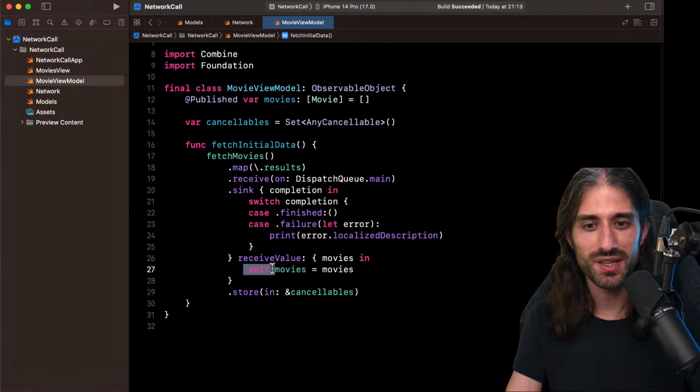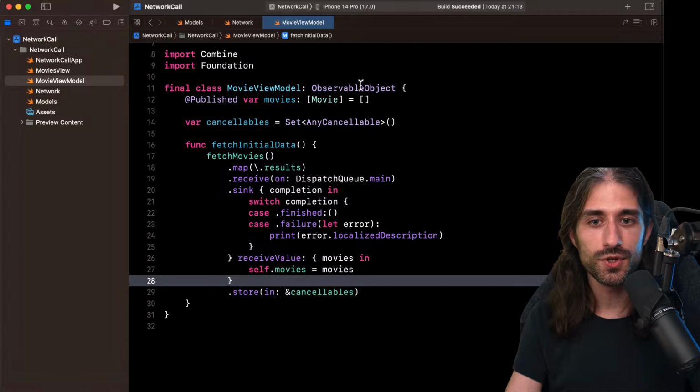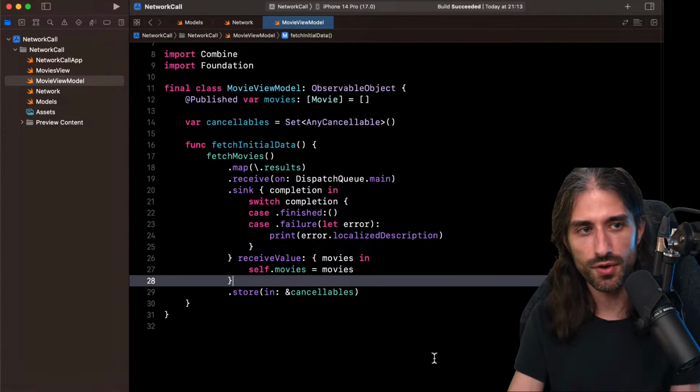Here I am capturing self inside this closure, and I do have a retain cycle because the closure I pass to sink captures self, the AnyCancellable captures the closure, and self owns the AnyCancellable through the set of AnyCancellable. And so we have come full circle. Self has a reference to AnyCancellable, which has a reference to the closure, which has a reference to self.